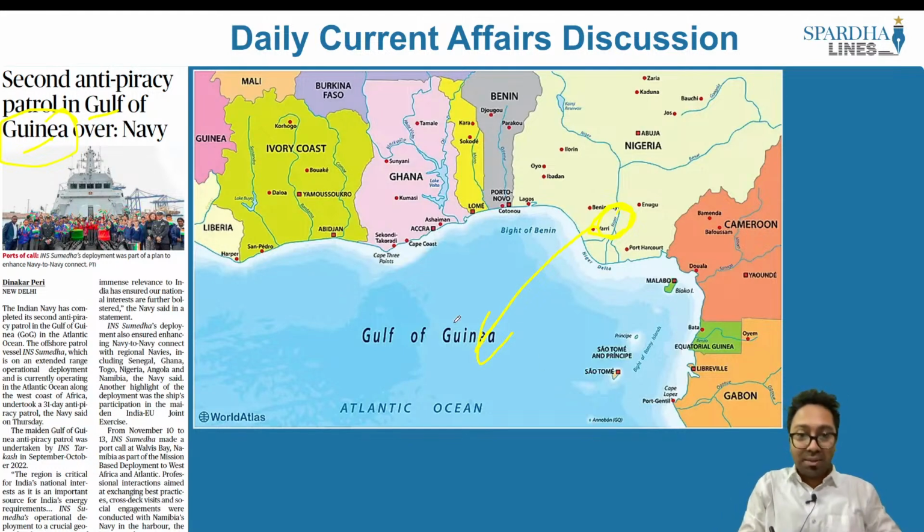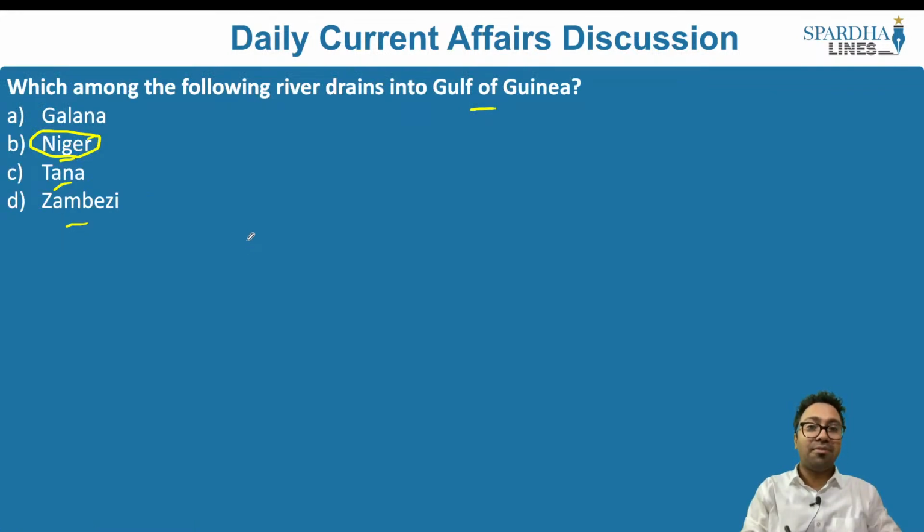And where is the Gulf of Guinea? It happens to be in the Atlantic Ocean. And the other rivers that are given here drain directly into this part of the Indian Ocean. So this is important from your preliminary examination point of view. All the other rivers, Galana, Tana and Zambezi, drain into the Indian Ocean, but the Niger gets into the Atlantic Ocean, in the Gulf of Guinea, which is very important from your preliminary examination point of view.